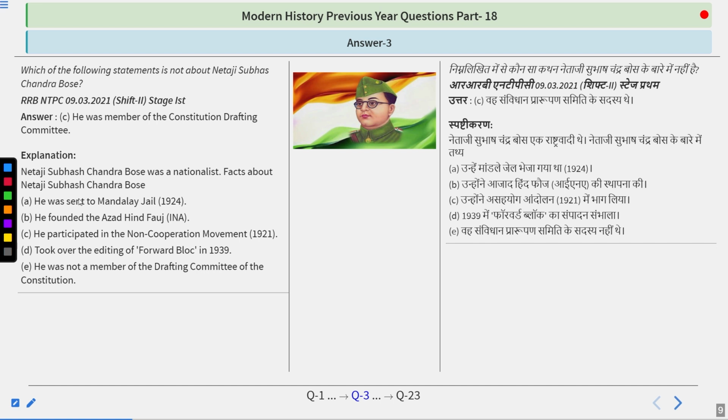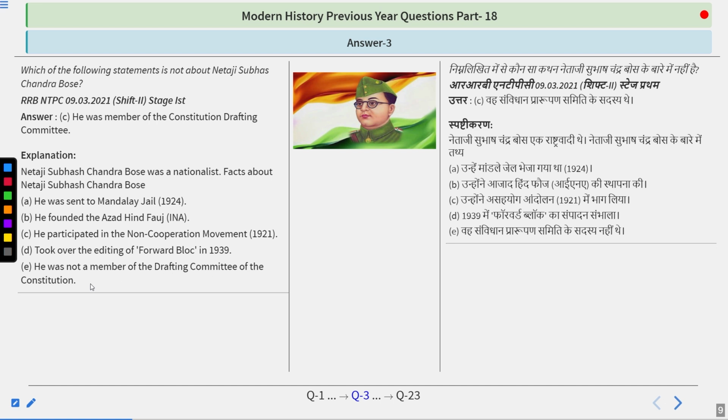Facts about Netaji Subhash Chandra Bose are like this: he was sent to Mandalay jail in 1924, that is in Burma. He founded the Azad Hind Fauj, the second phase. Firstly, it was founded by Captain Mohan Singh. Remember that. He participated in the Non-Cooperation Movement in 1921, and took over the editing of Forward Bloc in 1939. He was not a member of the drafting committee of the Constitution.